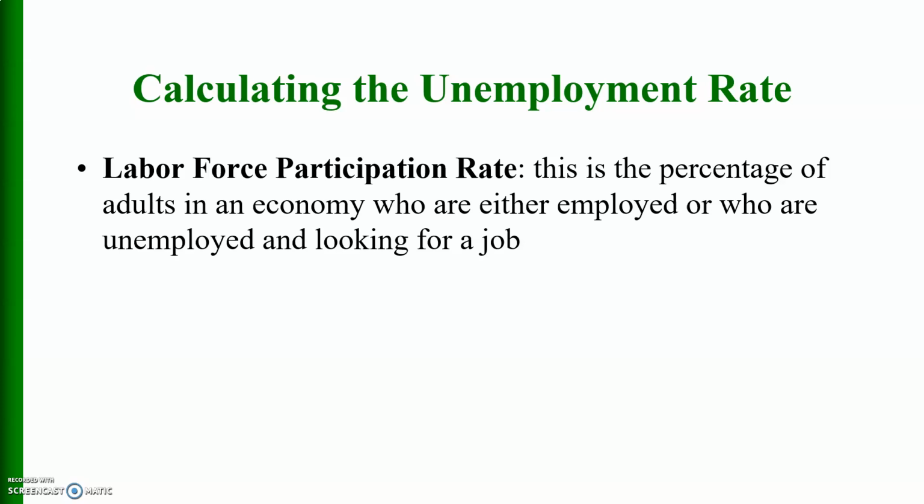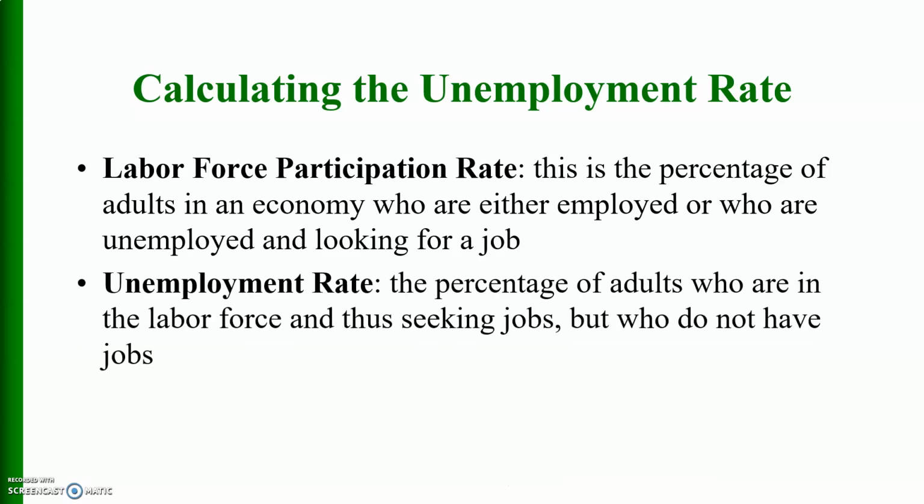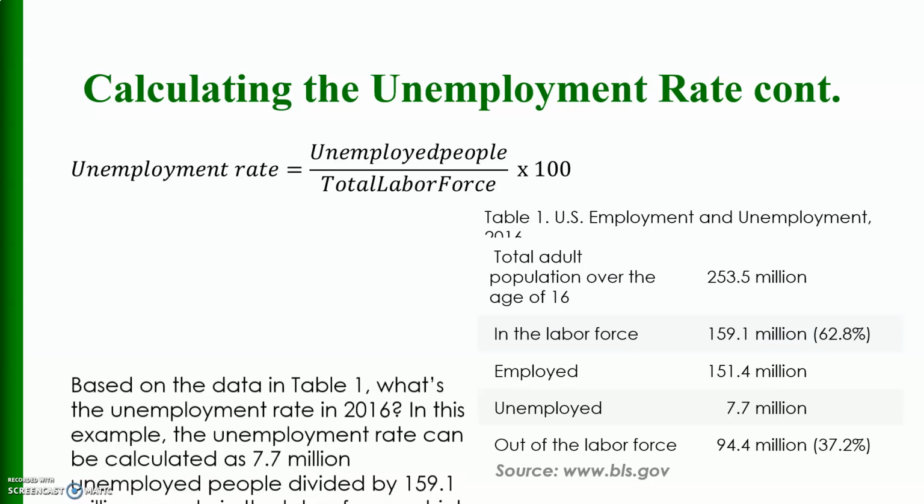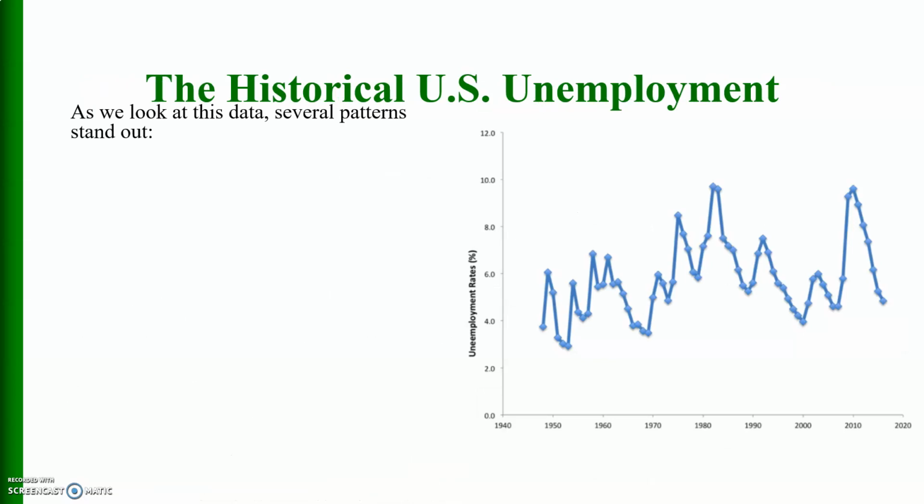How to calculate the unemployment rate? Let me start with the labor force participation rate. This is the percentage of adults in an economy who are either employed or who are unemployed and looking for a job. Unemployment rate is the percentage of adults who are in the labor force and thus seeking jobs but who don't have jobs. And the formula for the unemployment rate is unemployed people divided by total labor force multiplied by 100.